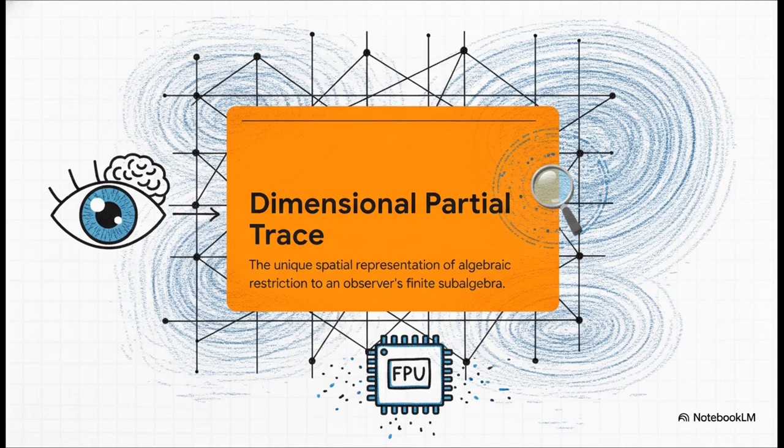Because of that, we are mathematically forced to execute what physics calls a dimensional partial trace. In everyday terms, our brains project a lossy, blurry 4D reality out of a perfectly exact, discrete network. That probabilistic fuzziness we see in quantum mechanics and the approximations in our FPU hardware, they're literally just artifacts of our finite capacity to observe.